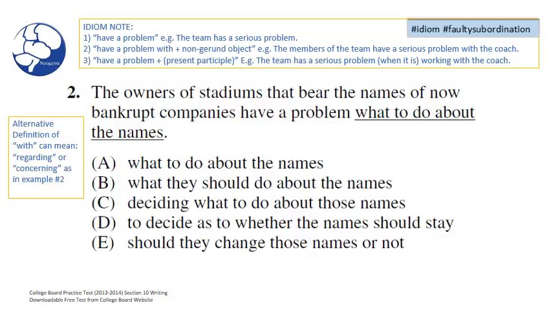In pattern 3, you find a pattern involving a verb form. You would read have a problem plus a present participle, and a sample sentence would look something like this: the team has a serious problem working with the coach. Now, the phrase have a problem usually takes on one of these patterns.